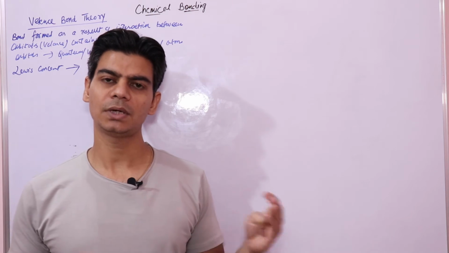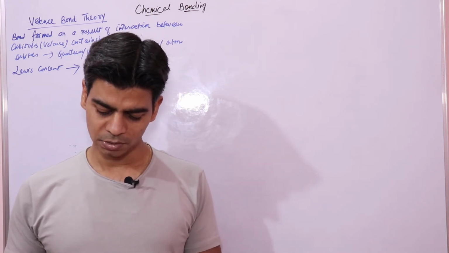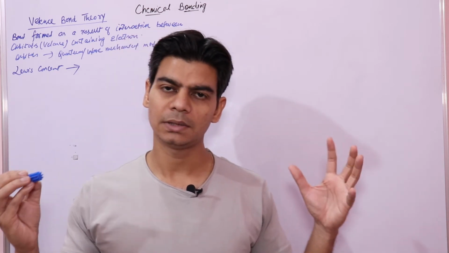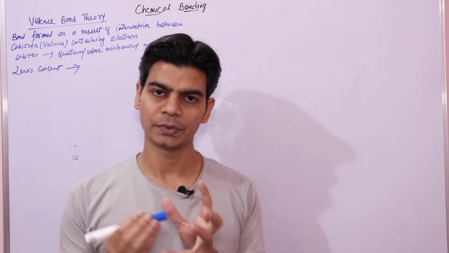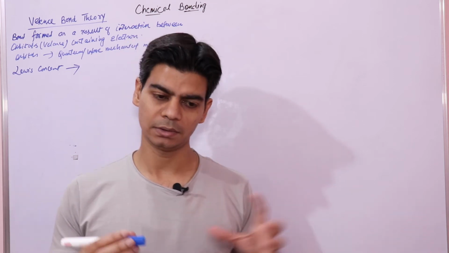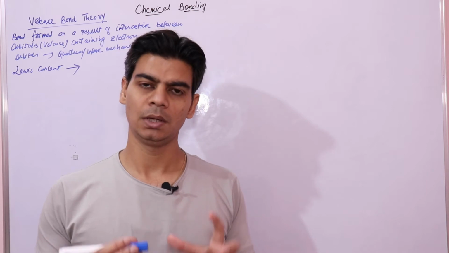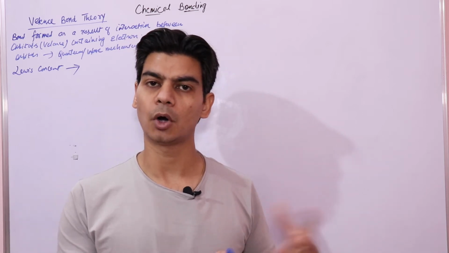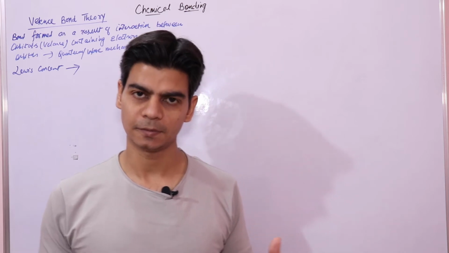But it never told us anything about the bond dissociation energy. When two atoms combine to form a molecule, it did not tell us anything about the energy of the bond. It does not talk about the bond energy or the bond length.